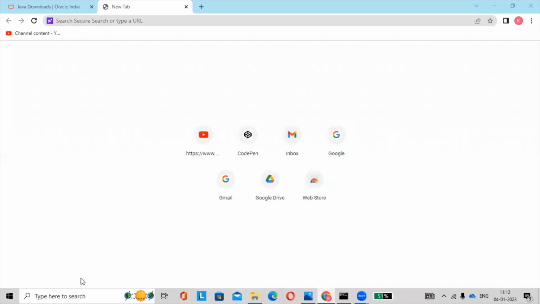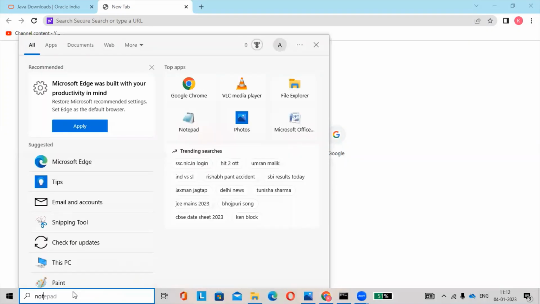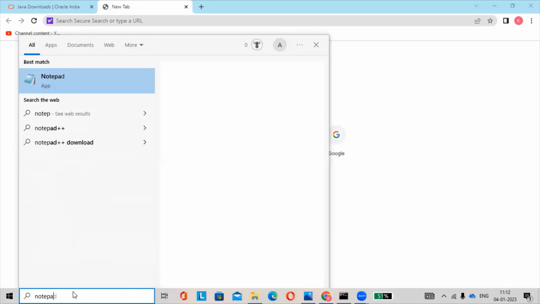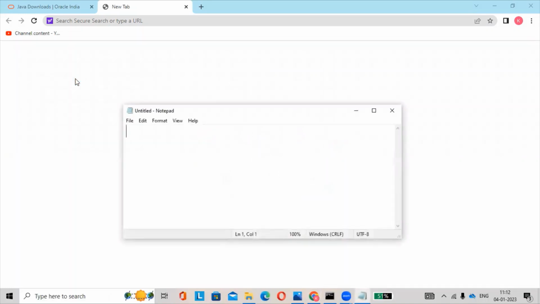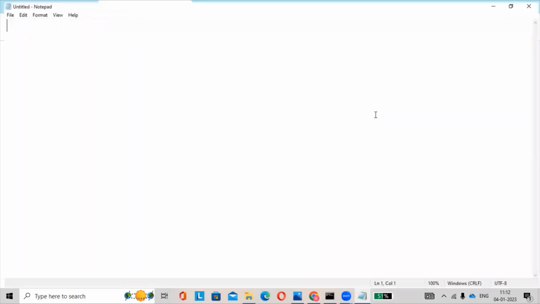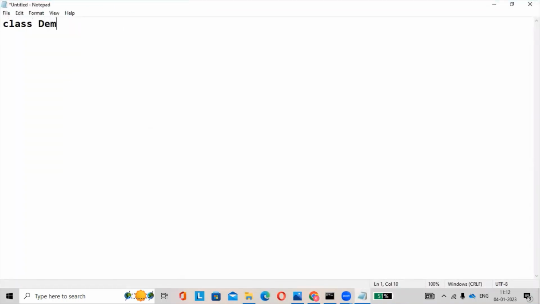Hi friends, let us execute our first Java program. Open the notepad. Class Demo. Here the class name is Demo. Public static void main string.